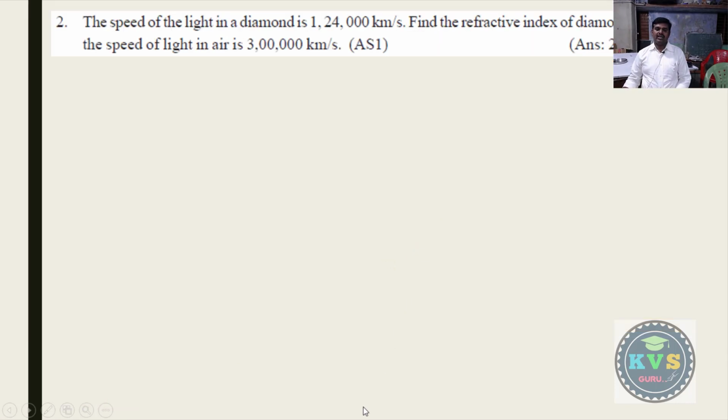Here one problem is given. The speed of light in diamond is 1,24,000 kilometers per second. Find the refractive index of diamond if the speed of light in air is 3 lakh kilometers per second. What we have to find out: refractive index N is equal to C by V. In air it is 3 lakh kilometers per second, and in the medium it is 1,24,000 kilometers per second.